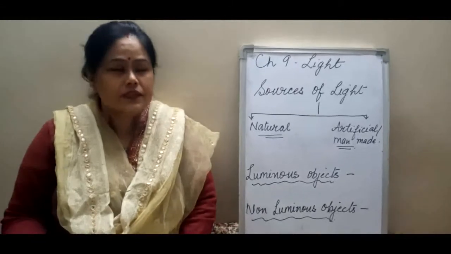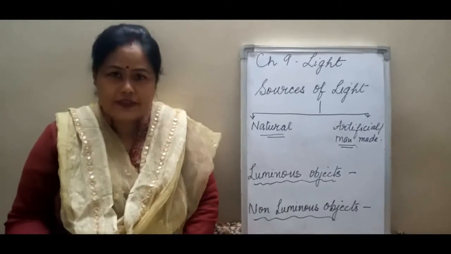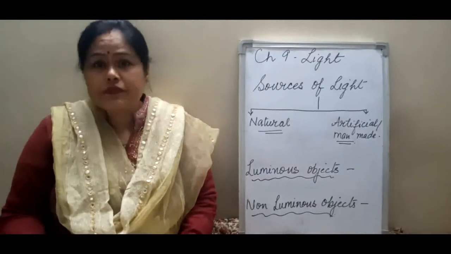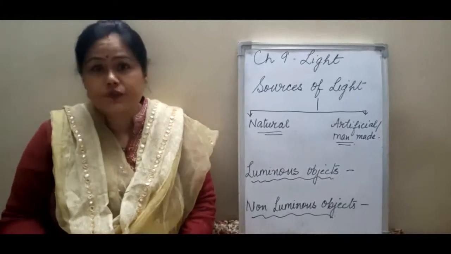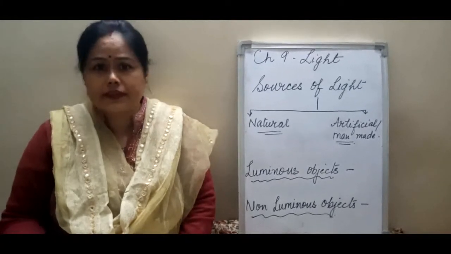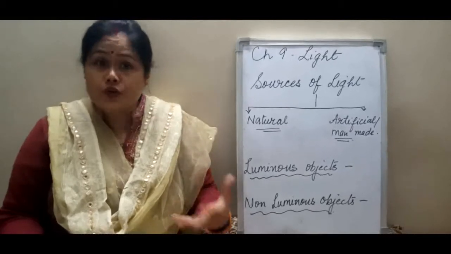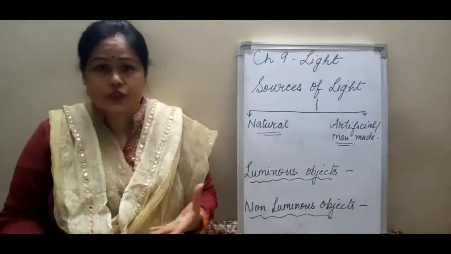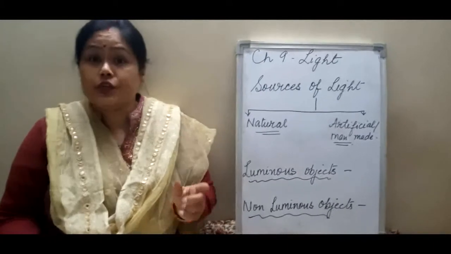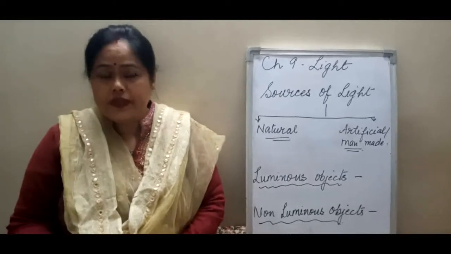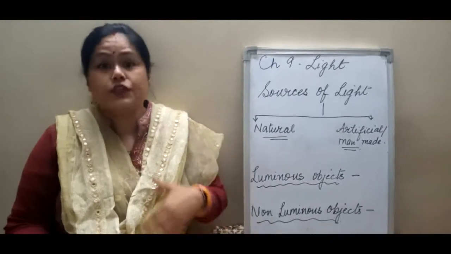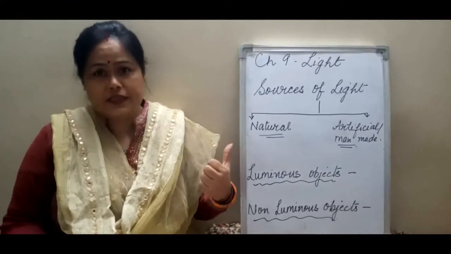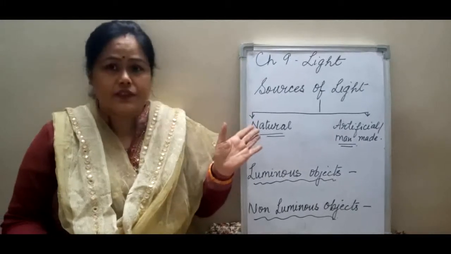Today we are going to start a new chapter, chapter number 9, light. So light is very important. Whatever we see around us, we can see the world because of the light. Suppose if current goes off, what happens? It's fully dark. Can you see in the night? No. Until and unless you switch on the light. That is why, to see the world, to connect ourselves to the outer world, we need light. And that is what we are going to study in this chapter.